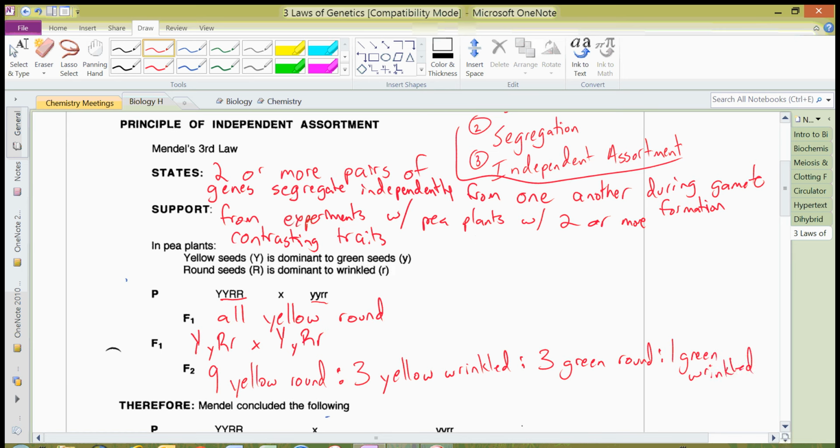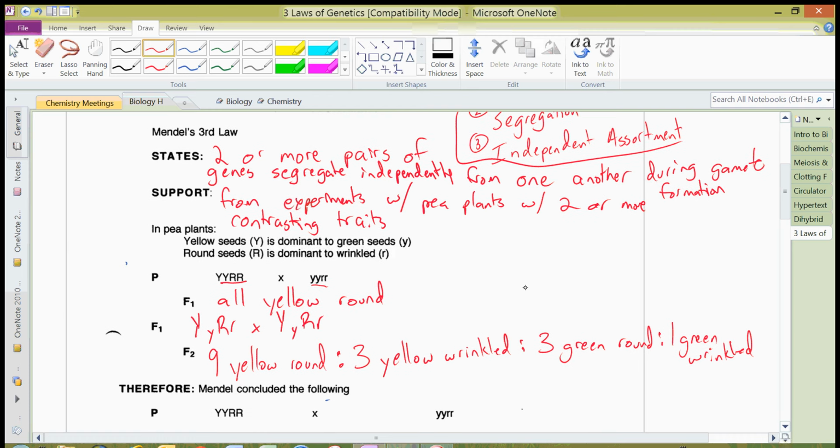And so he would do this, but the ratios could be boiled down to 9 to 3 to 3 to 1, where the dominant trait was the most often expressed. The ones that had one dominant trait were the next most common, and the ones that had the recessive traits, well, they were few and far between.